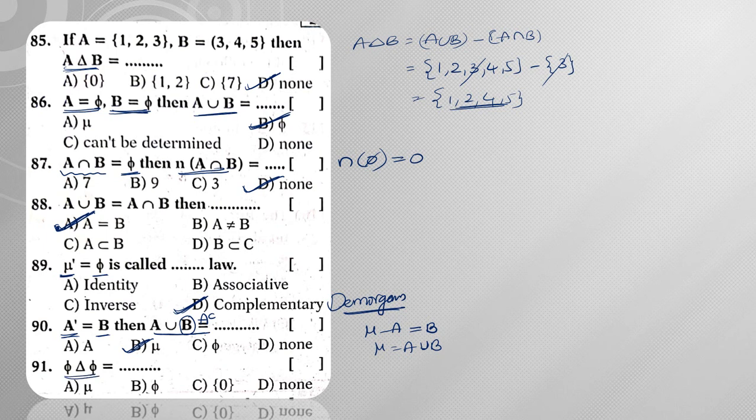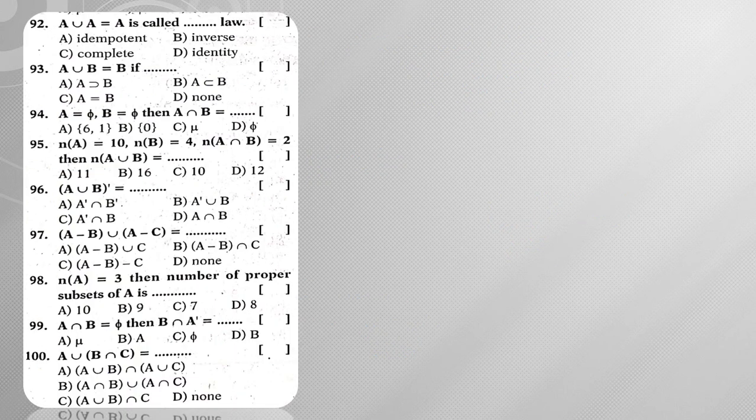Next, phi delta phi. So phi delta phi means, what we can say, A delta B means A union B minus A intersection B. So from this I can say, phi union phi minus phi intersection phi. So what is phi union phi? Phi union phi is phi, minus phi intersection phi is phi. So phi minus phi is phi. So the answer is phi.